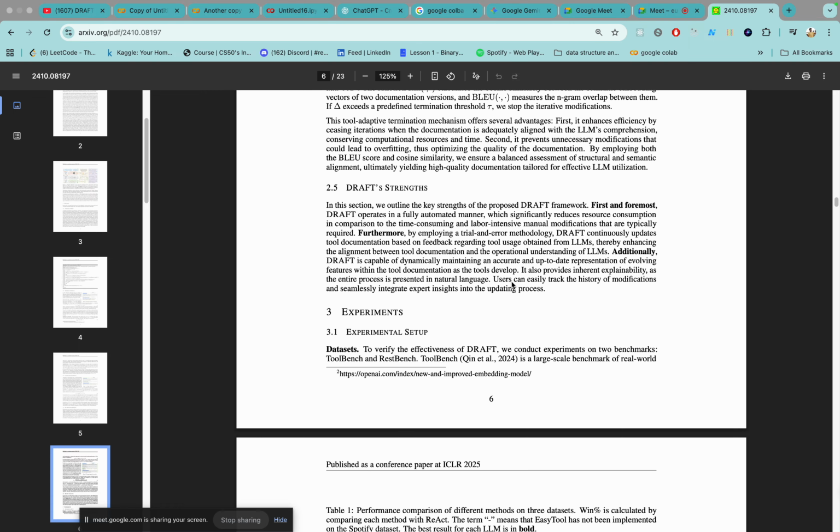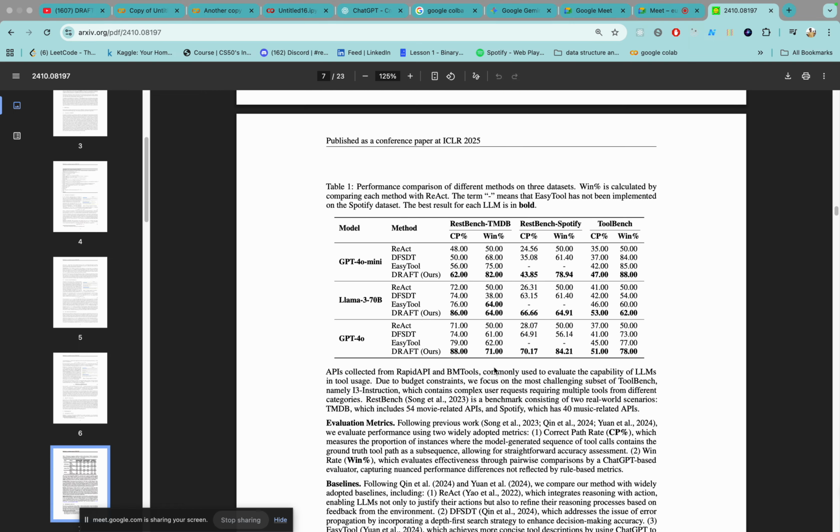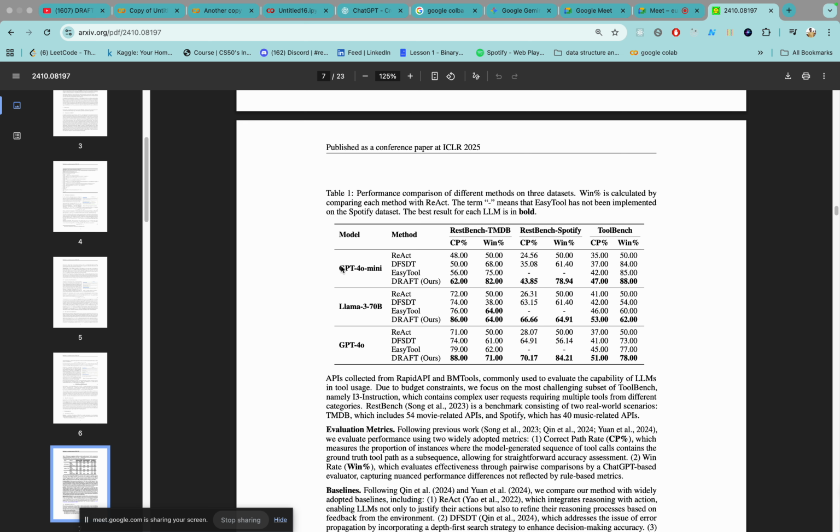this experiment is performed across GPT-4o mini, open source Llama 3 70B, and GPT-4o as well. What we found is that using DRAFT, they perform better across CP percentage and win percentage across different benchmarks: RestBench TMDB, RestBench Spotify, and ToolBench as well.